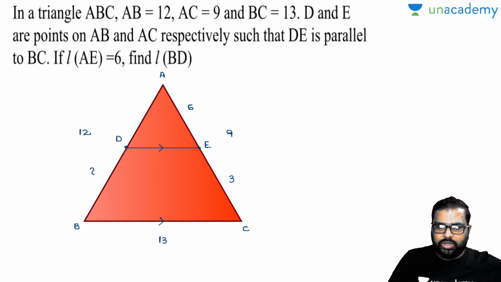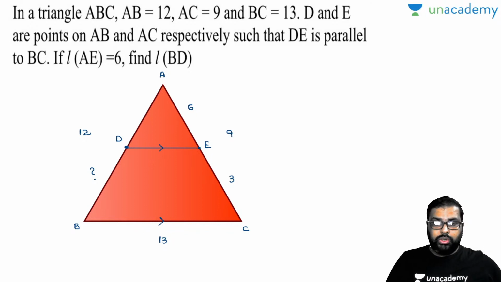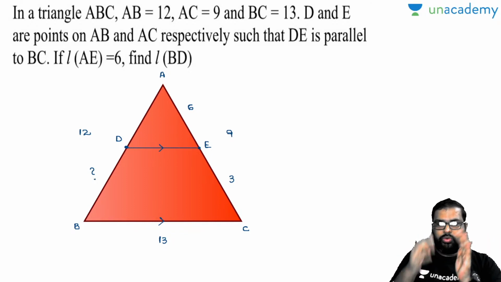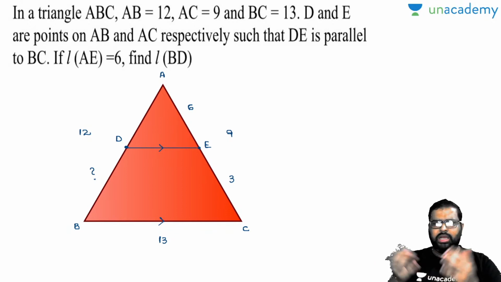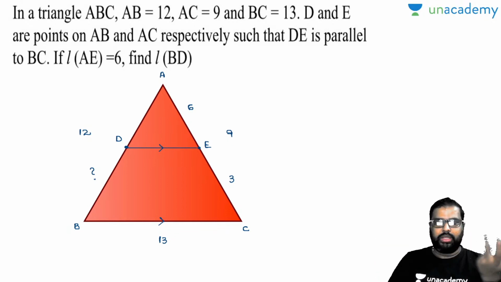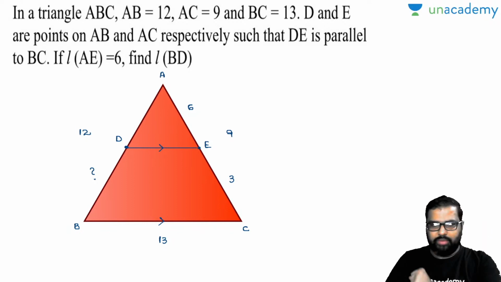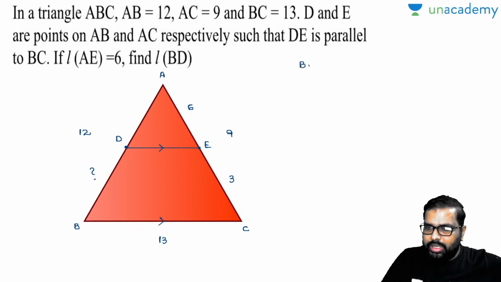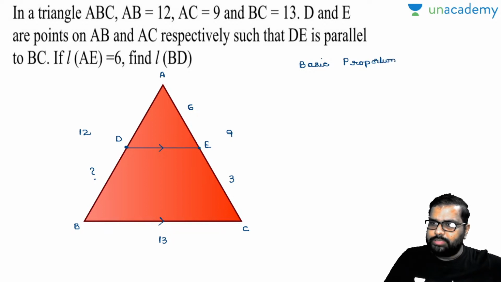Now you are asked to find out the BD value. How can you start solving this question? You don't know whether D and E are midpoints. If you knew D and E are midpoints of AB and AC, automatically you could use the midpoint theorem. Now you don't know this, so we know one more theorem called the basic proportionality theorem. Shall I write down the theorem name here? Basic proportionality theorem. Tomorrow also I will be explaining properties of circles with respect to triangles and also basic circles.